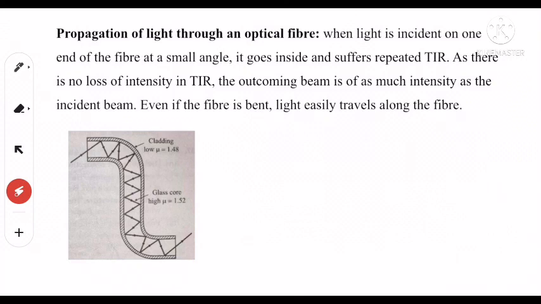Now we are using these optical fibers in medical therapy, in transmitting and receiving optical signals, and in photometric sensors. So these are the total internal reflection and their uses.